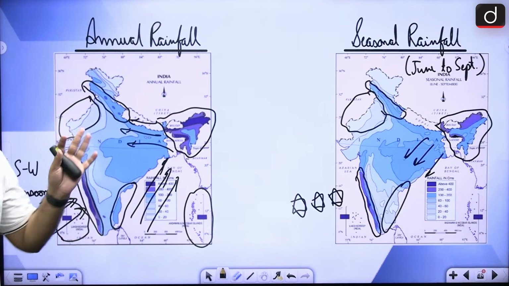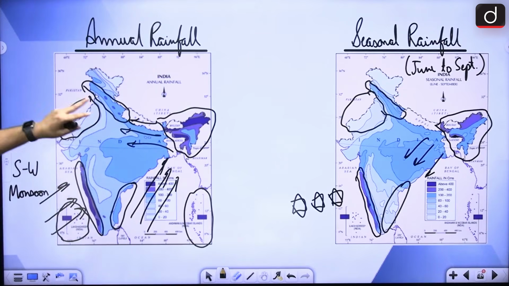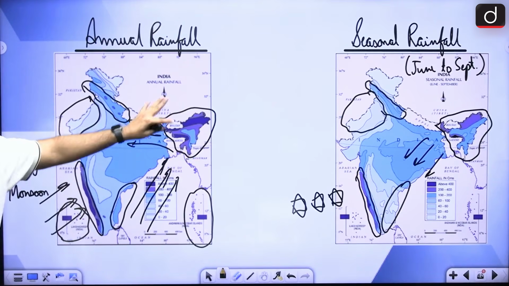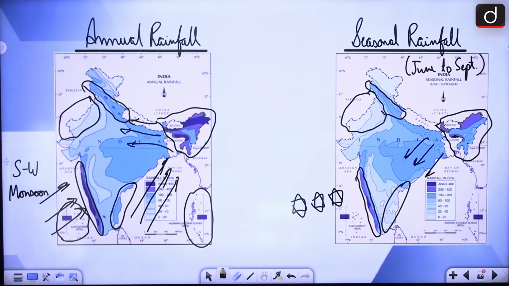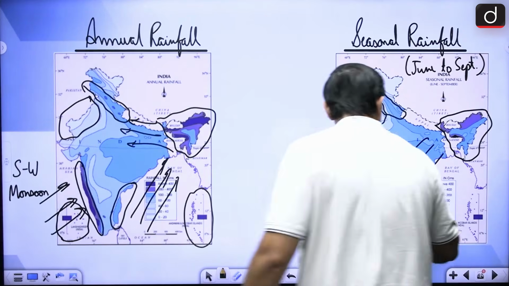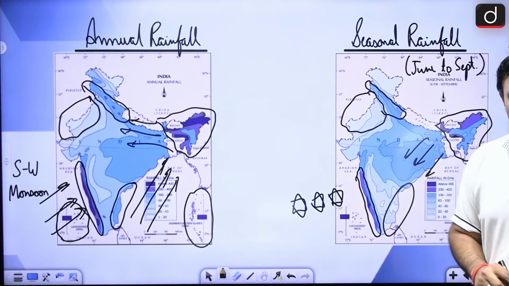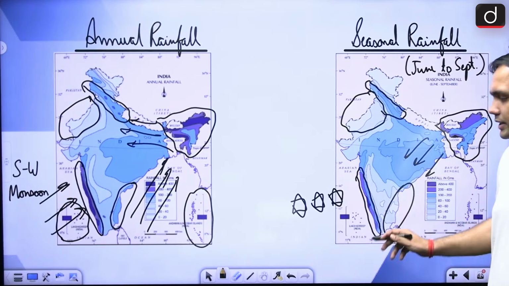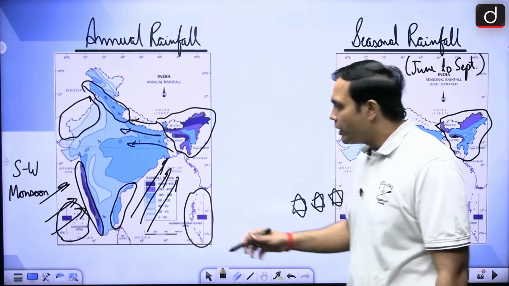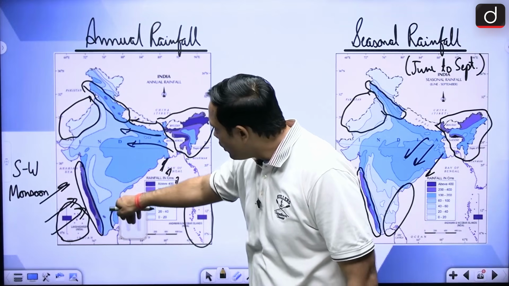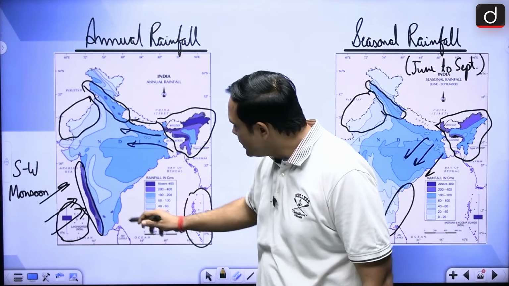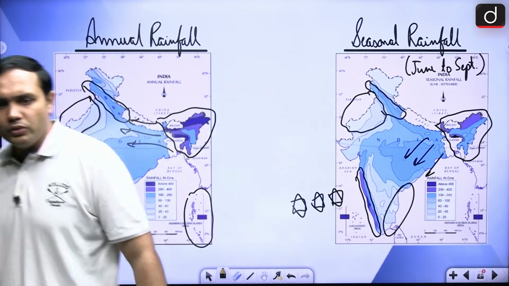So if you look at the annual and seasonal rainfall, what you will see is a particular area that you will have to remember. Some basic things are quite clear for all of you, which are the areas that are receiving the most amount of rainfall. It is the Western Ghats and the Northeast Indian region, right? But a specific thing that you can remember is that during the monsoon months, the Tamil Nadu coast is receiving quite little rainfall, right? But overall, in case of annual rainfall, quite a bit of rainfall is seen in case of Tamil Nadu coast.